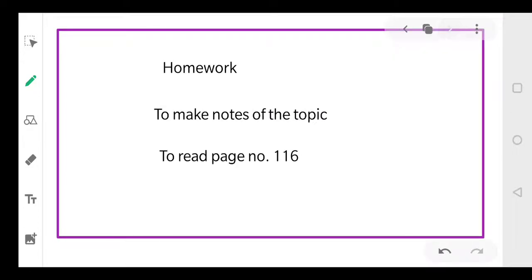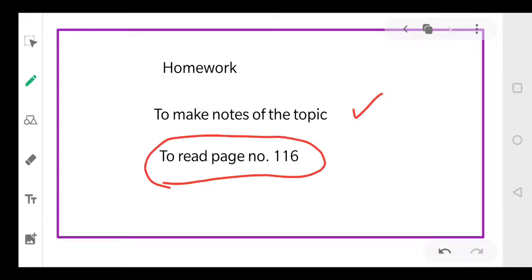Today your homework is, first of all, to make notes of the topic and then read page number 116. Complete page number 116. After this, we will not continue this chapter. Afterwards, we will be revising the syllabus of periodic test 1. So I'll be stopping this chapter here itself.